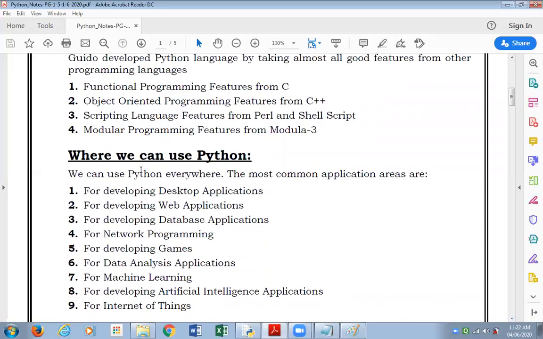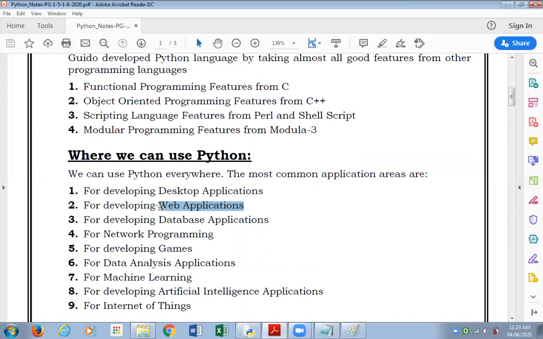Where can we use Python? In which areas? We can use Python everywhere. The most common application areas are for developing desktop applications. That means programs which would work on your desktop or your laptop computer. For developing web applications, that means programs that would be kept on a web server and you're going to call them through a browser. With the help of a browser, you're going to get it from the web server onto your machine and run it on your machine.